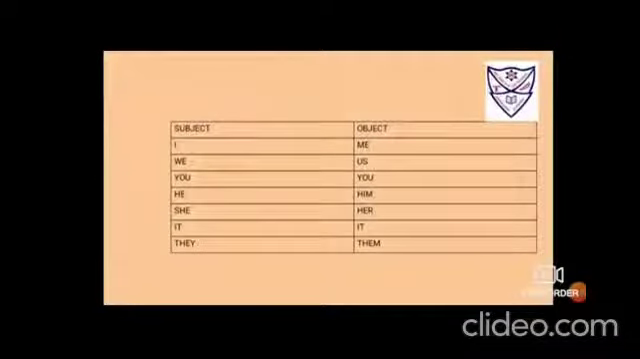This pronoun table also we have seen. I, when it is used as the subject, becomes me as the object. We as a subject becomes us as the object. You as a subject remains you as the object. He as the subject changes to him as the object. She as the subject changes to her as the object. It as a subject remains it as the object. They as a subject changes to them as an object.